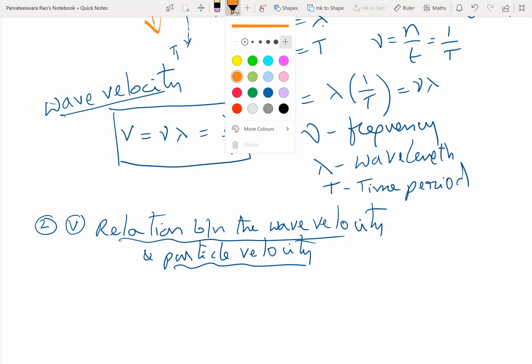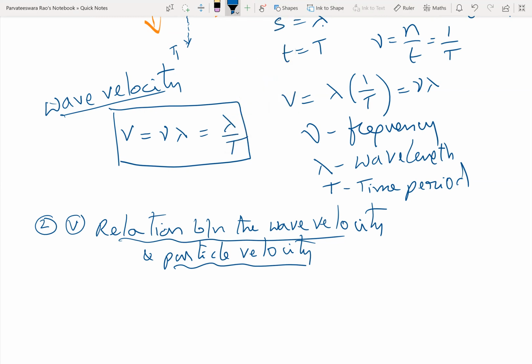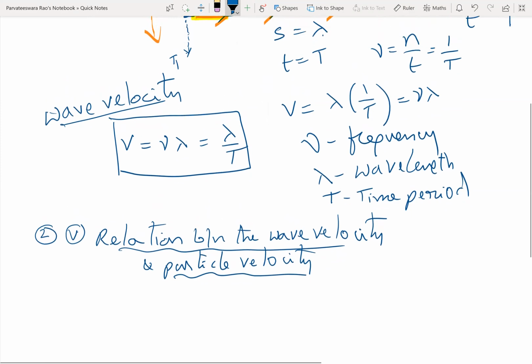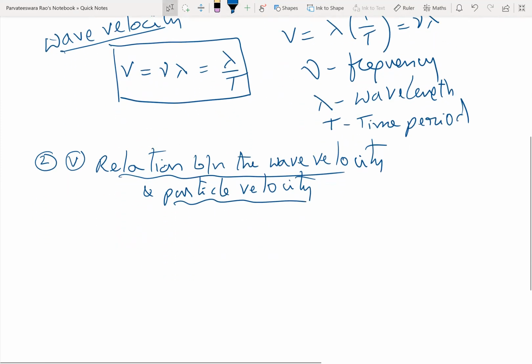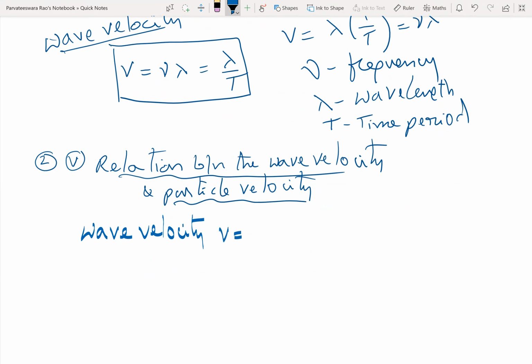Why it has come? Okay. So in the oscillations lesson, wave velocity V is equal to nu into lambda.